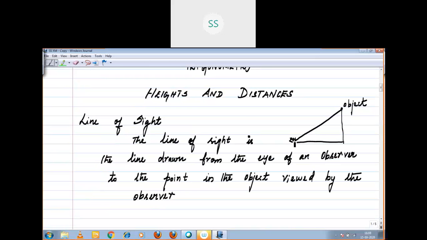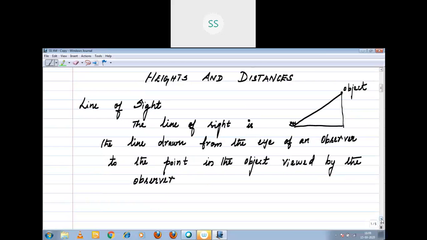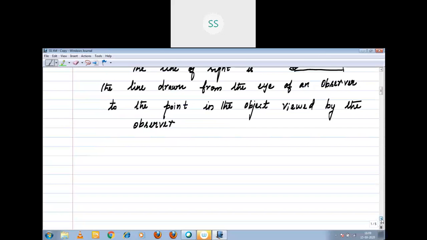Simple, I will say. From your eye, when you see upward, from your eye to that particular object, when you connect that line, we call it the line of sight. Simple, right? You have to repeat what I said, children. When you see an object upward, for example a fan or light, if you draw a line from that light to your eye, it gives you the line of sight. Got it? Now, we are going to discuss angle of depression and angle of elevation.